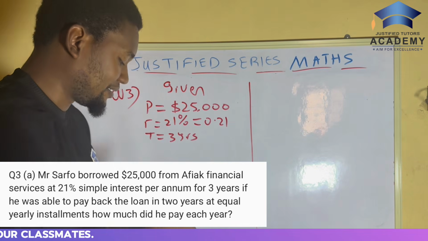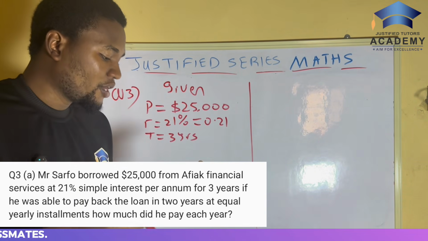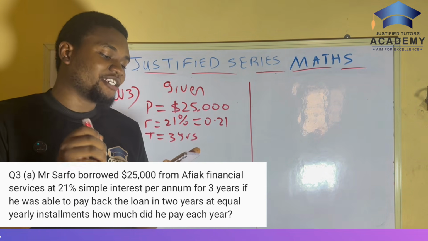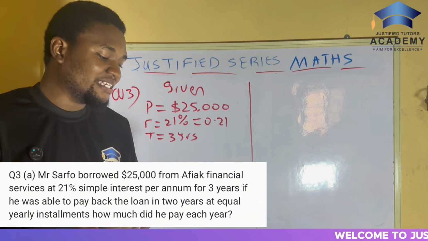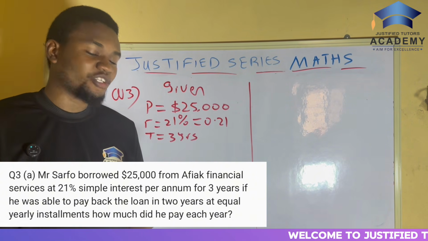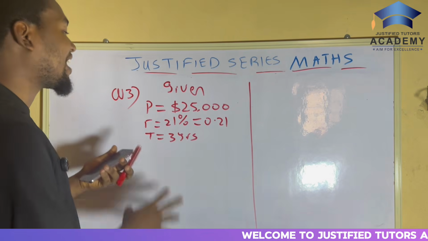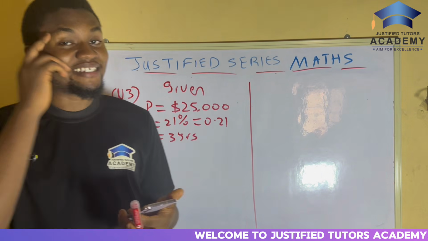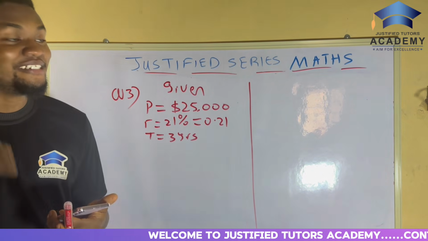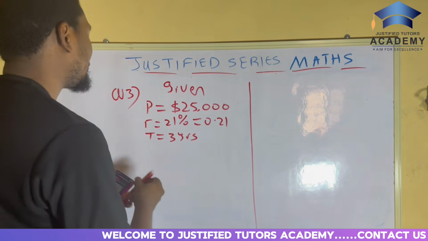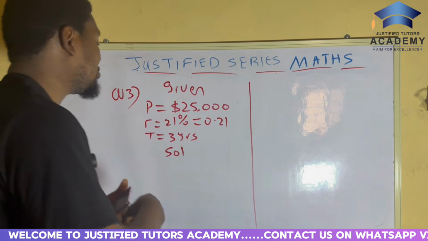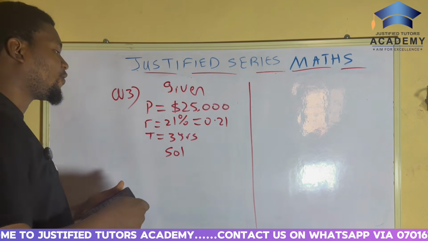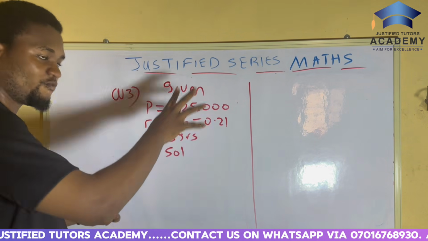They now said in the question, if he was able to pay back the loan in 2 years at equal yearly installments, how much did he pay per year? Now, this kind of question is very, very tricky. So now, what do you do? Solution. The first thing you do here is you first of all find the simple interest.